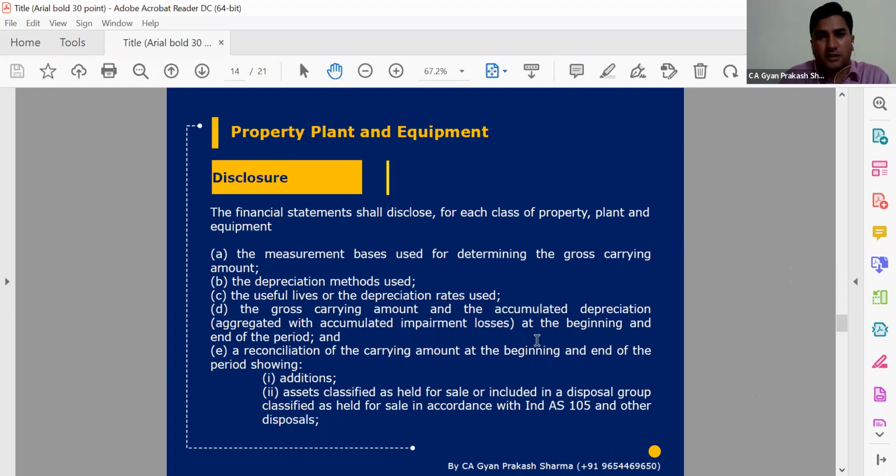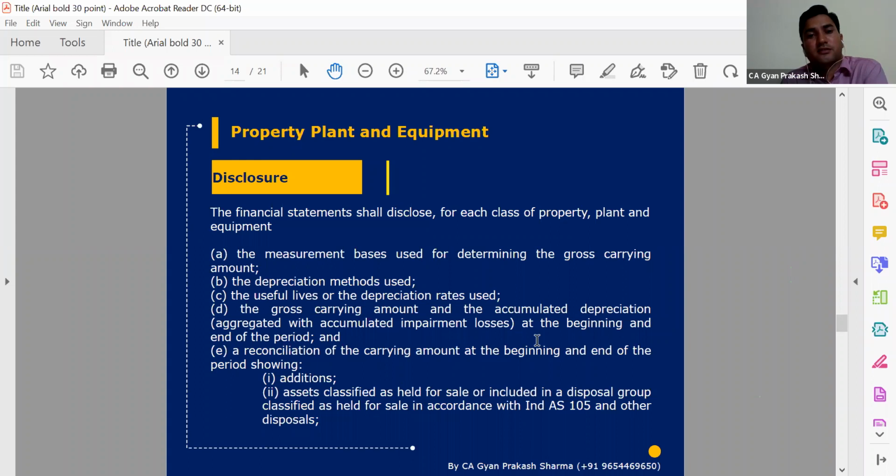On the face of the balance sheet, the net WDV flows directly. But there are specific disclosures we need to take care of in our financial statements, that is, the movement part. So there will be a property, plant and equipment chart, or schedule, prepared with the balance sheet.